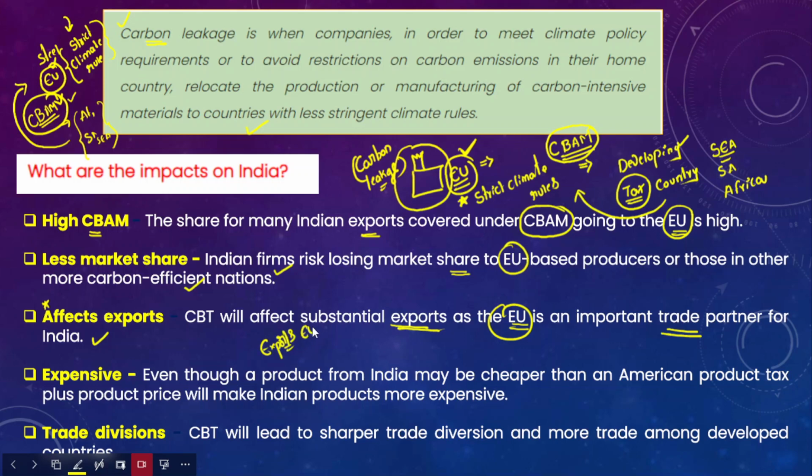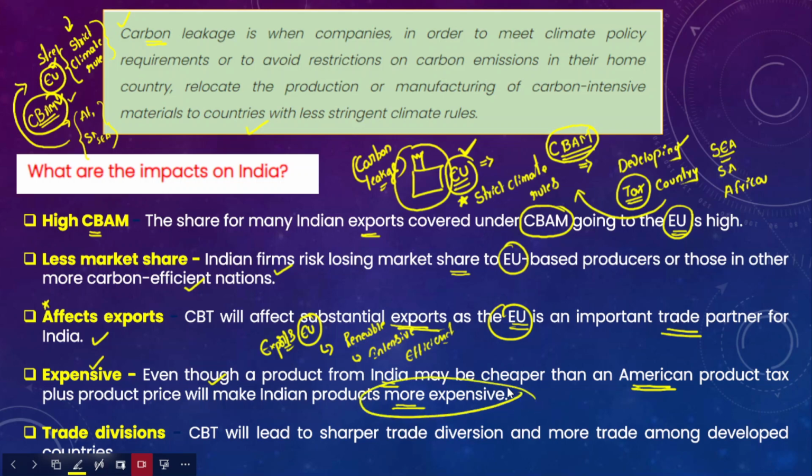to the European Union. And apart from that, in order to be more competitive, what do the Indian companies have to do? Indian companies have to invest in more renewable energy technologies, more resource efficient technologies, and lesser emission technologies. That could be more expensive for the Indian companies in the shorter period of time. So even if a product from India may be cheaper than an American product, the price will make Indian products more expensive.